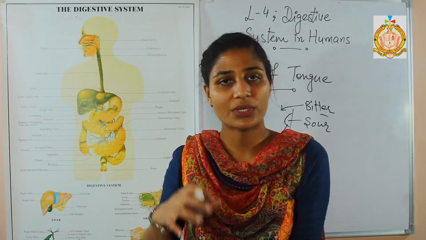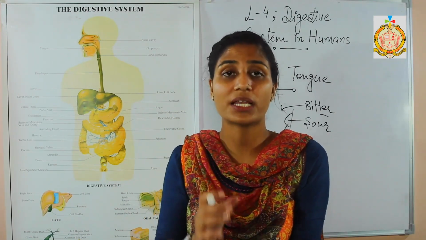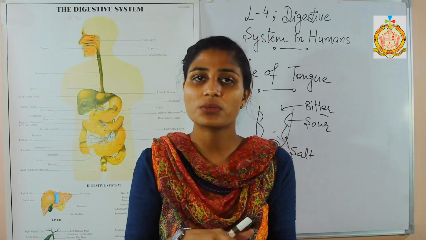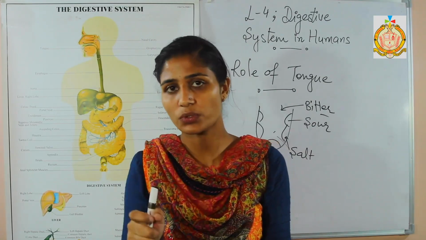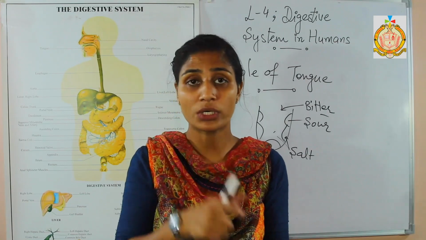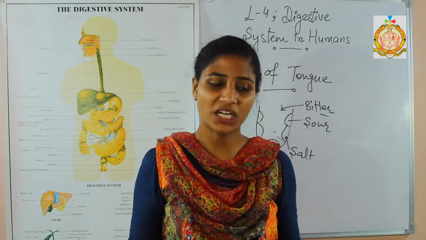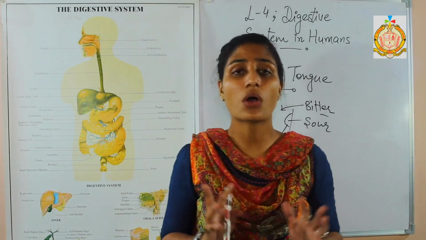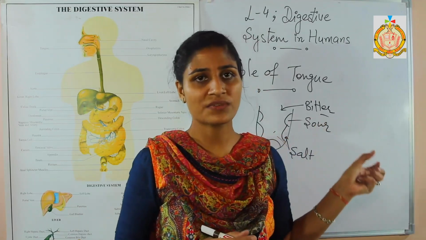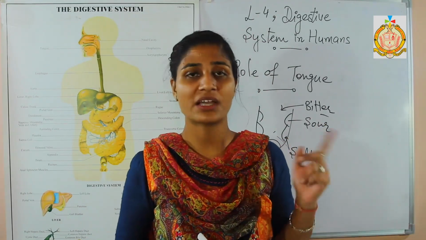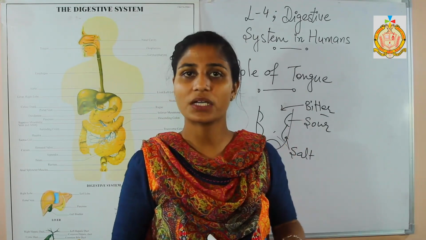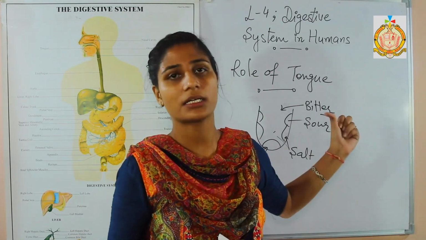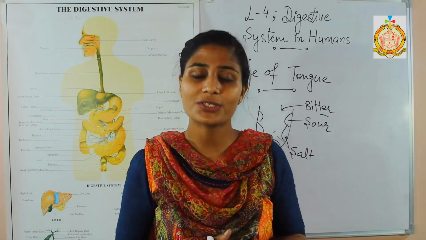Tongue is responsible to give softness or moisture to the food, as well as for our speaking process, and it is responsible to tell us the proper taste of the food, whether it is sweetish, salty, bitter, or sour. Which kind of food it is, we are getting by the help of the tongue only. So this is all about my chapter, the digestive system. We had discussed the digestive glands, their functions, as well as the disorders of the digestive glands, and we have also discussed the teeth and the tongue. So hope you understood. Thank you very much.